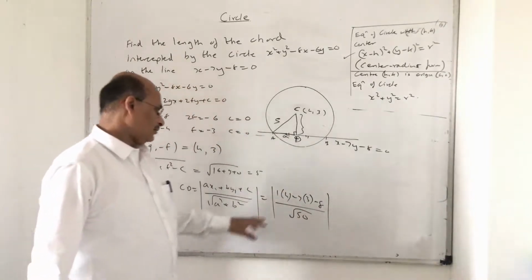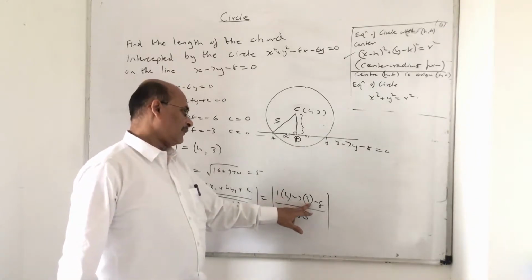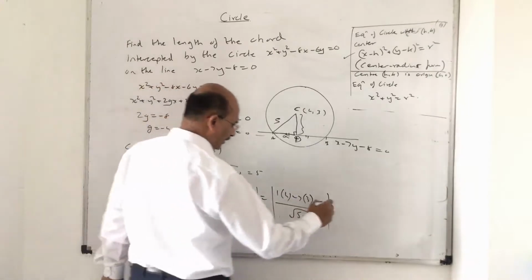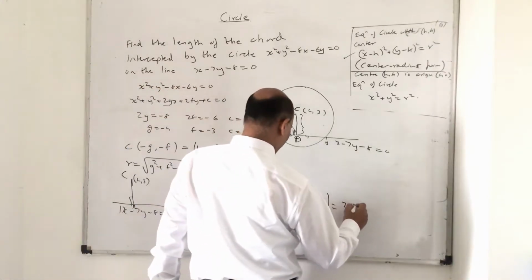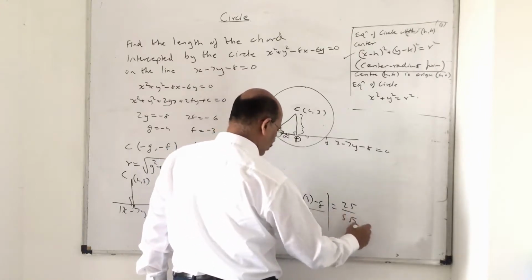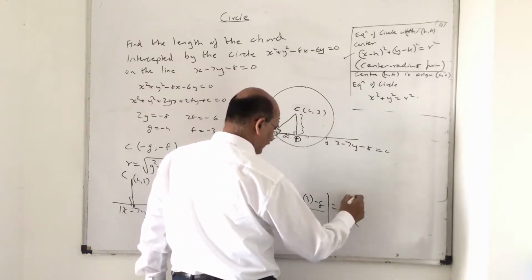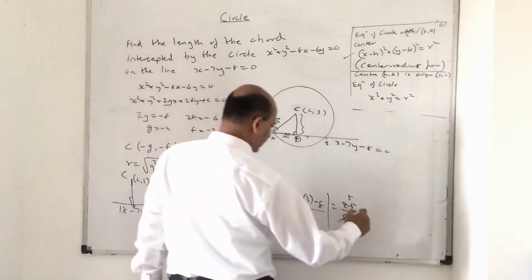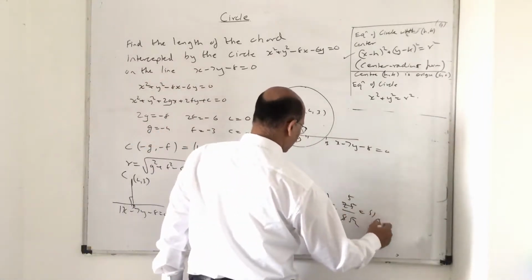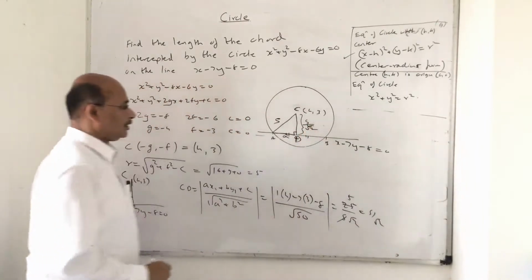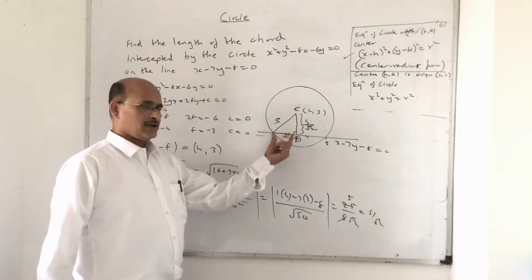So I think I am done. So 4 minus 21 is minus 17, minus 8 is minus 25, so it is 25 by 50. I am just ignoring the minus sign, so it is 25 upon 5 root 2. 5 fives are 25. So 5 upon root 2 is the distance. 5 upon root of 2. So with Pythagoras theorem you can find this, can't you?